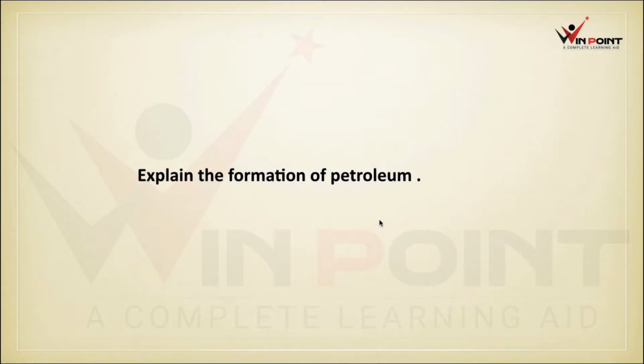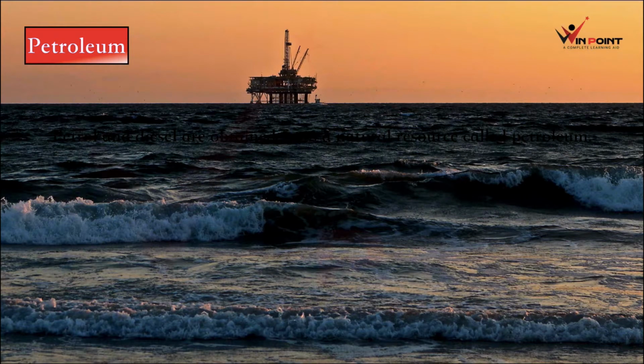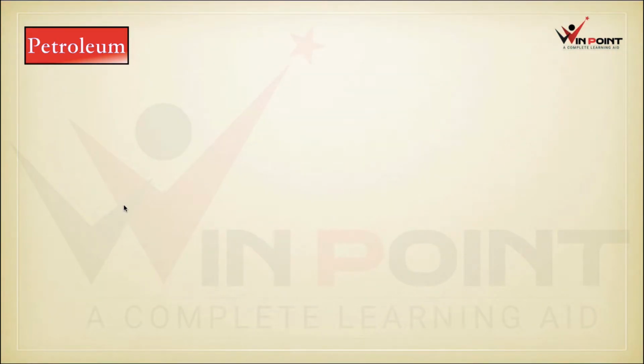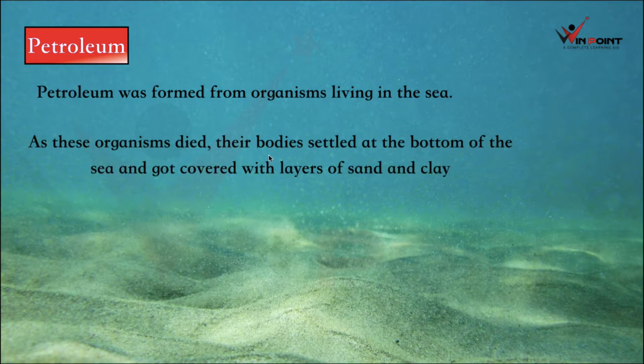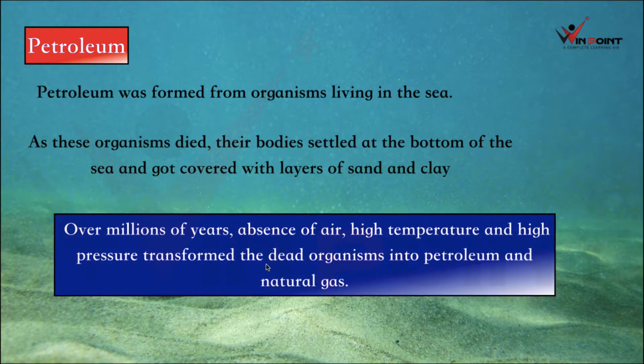Explain the formation of petroleum. We get petroleum products from the sea. Petroleum was formed from organisms living in the sea. As these organisms died, their bodies settled at the bottom of the sea and got covered with layers of sand and clay. Because of high temperature, high pressure and absence of air, over millions of years the dead organisms were transformed into petroleum and natural gas.